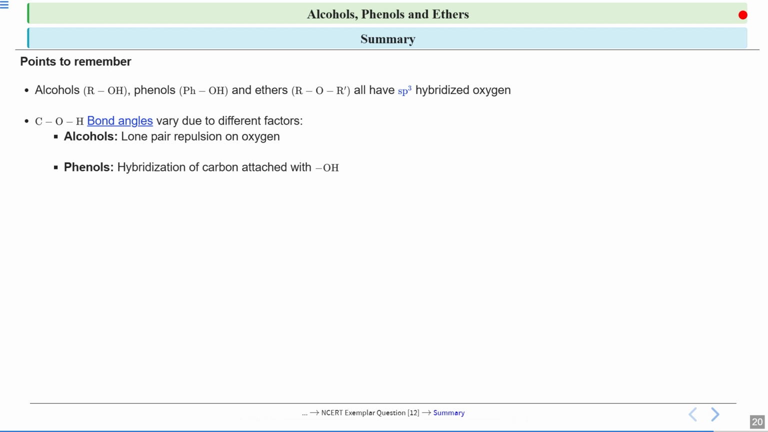In case of phenols, the hybridization of carbon is attached with OH. And in the case of phenols, there is a partial double bond character because of the resonating structures. So this is the case of alcohol, where the bond angle is less than tetrahedral, and here it was slightly less than tetrahedral. Here there was lone pair repulsion also, and because of the bulky group, there was bond pair repulsion also.